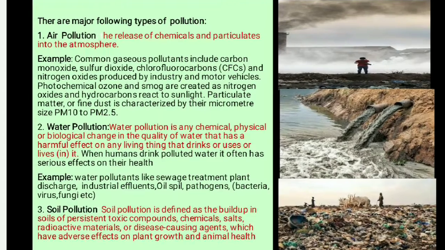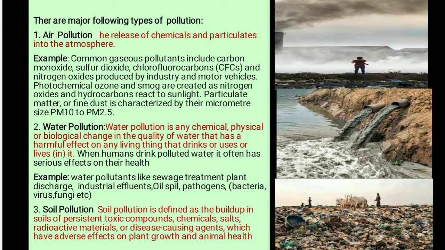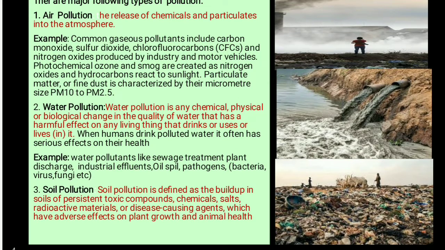So there are the following major types of pollution, that is air pollution. Air pollution is the release of chemicals and particulates into the atmosphere which are harmful for human health or animals' and plants' health. For example, common gaseous pollutants include carbon monoxide, sulfur dioxide, chlorofluorocarbons and nitrogen oxides, and particulate matter.